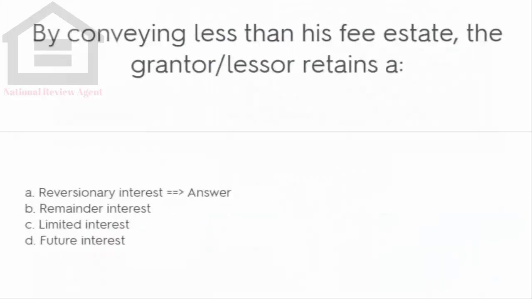By conveying less than a fee estate, the grantor-lessor retains: A. Reversionary interest. B. Remainder interest. C. Limited interest. D. Future interest.